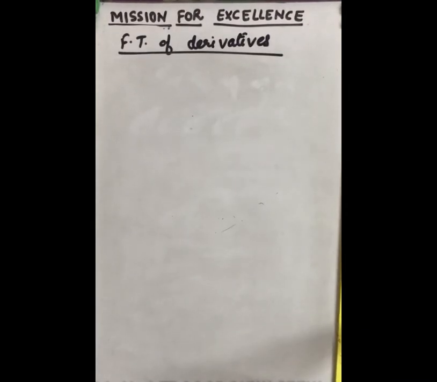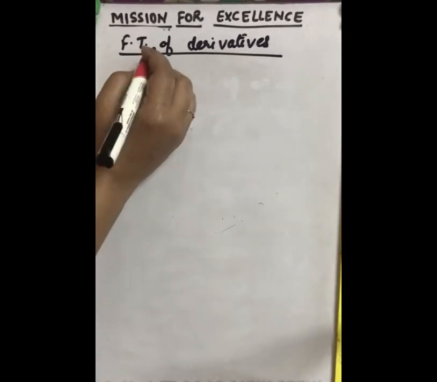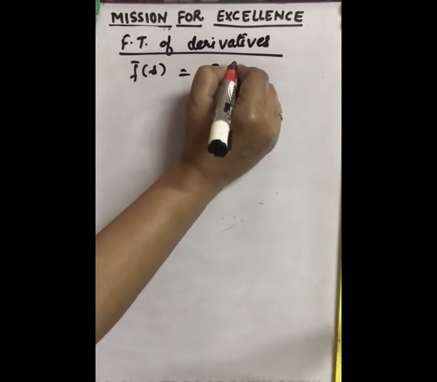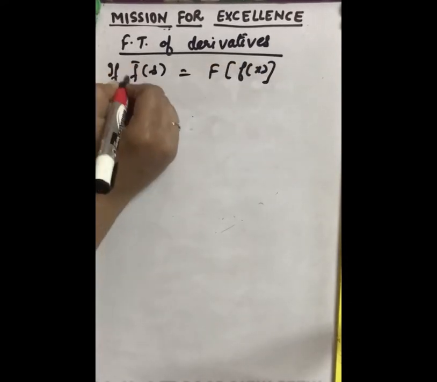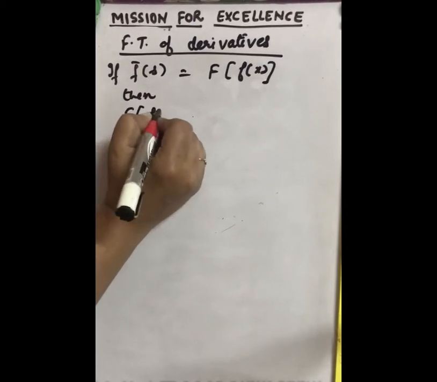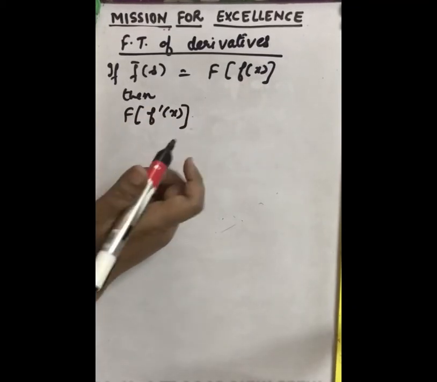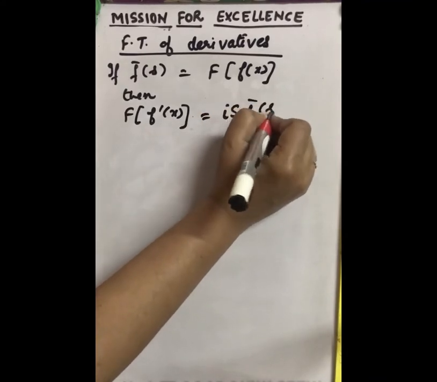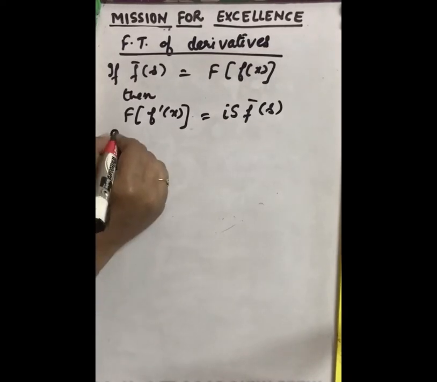Now let us do Fourier transform of derivatives. If f bar s is the Fourier transform of f(x), then the Fourier transform of f dash x, its derivative, is iota s f bar s. We will multiply by iota s. So let us prove it.